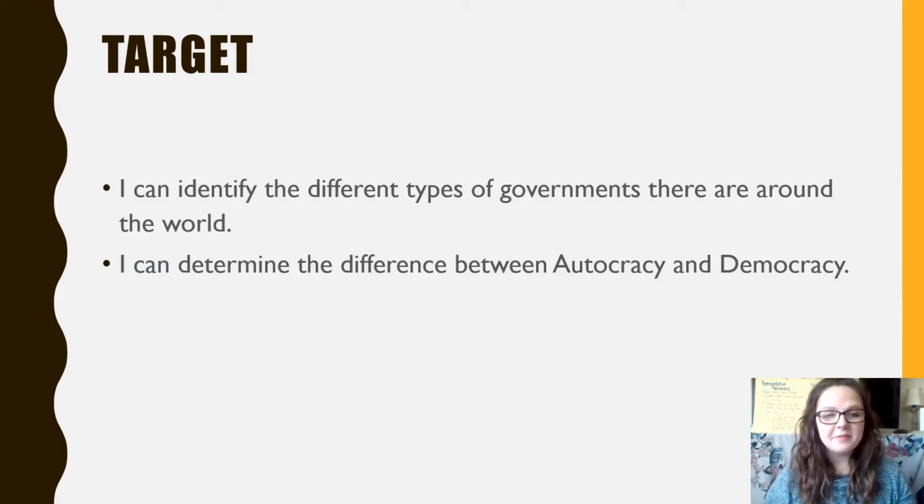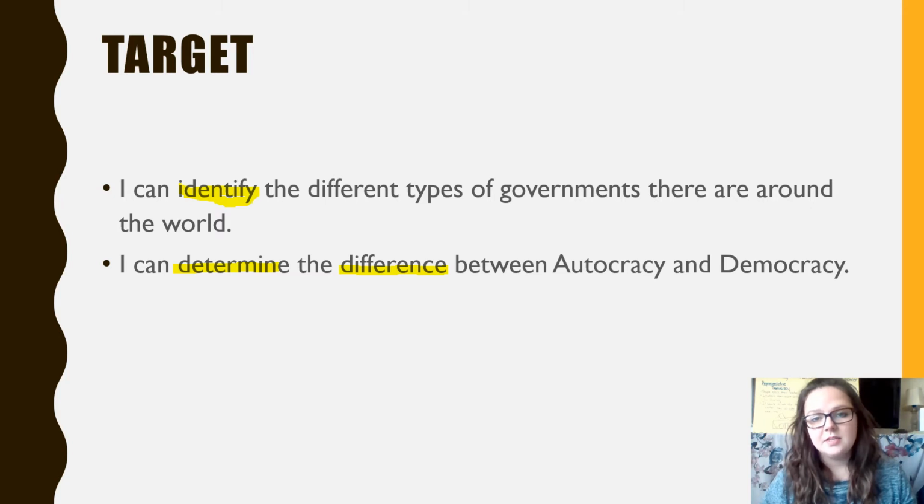Alright friends, before we can start our lesson, we have to talk about our targets or goals for today. Our first one is: I can identify the different types of governments there are around the world. This means we're going to figure out what the different types of governments are in different countries in the world. Our second one is: I can determine the difference between autocracy and democracy.